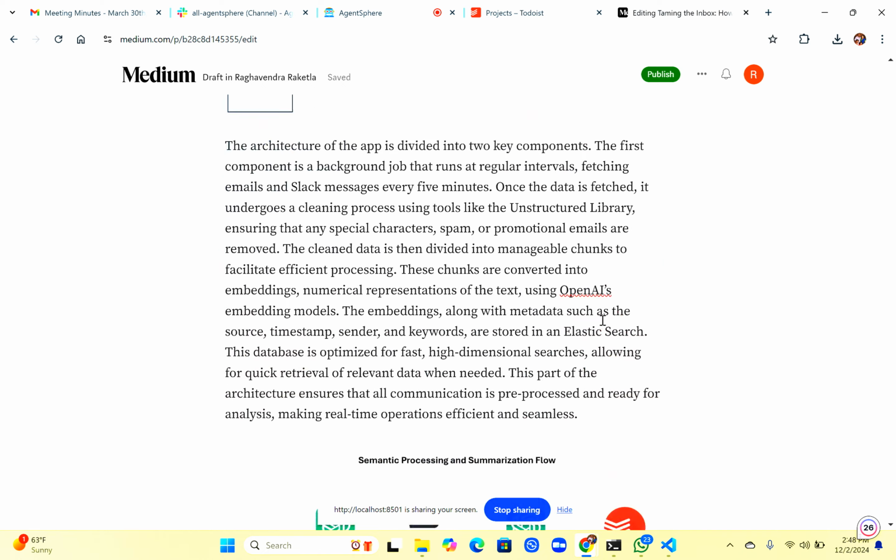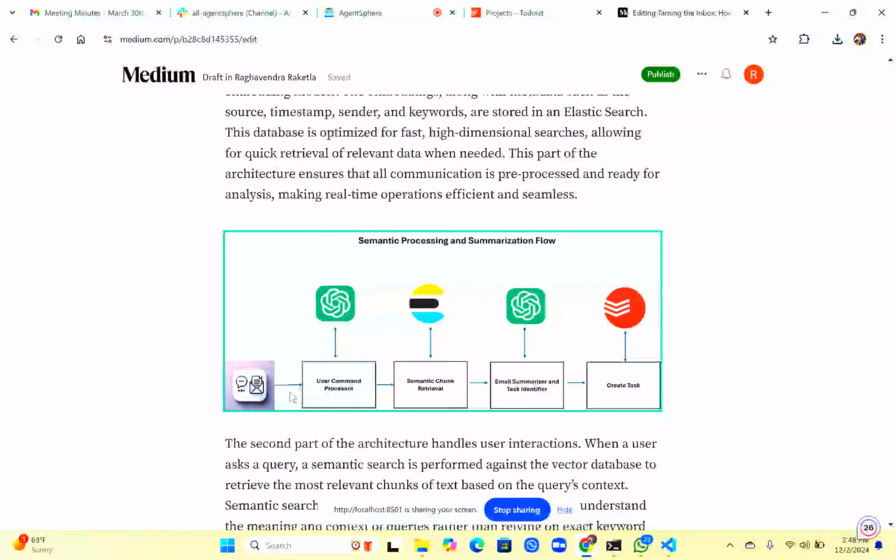Once I store it in Elasticsearch, when the user enters a command, I have something called a user command processor to understand the intent behind the user's command. If the user says plan my day, I know that I have to create tasks. If the user says summarize, I need to summarize. Here I use GPT to understand the intent behind the user query.